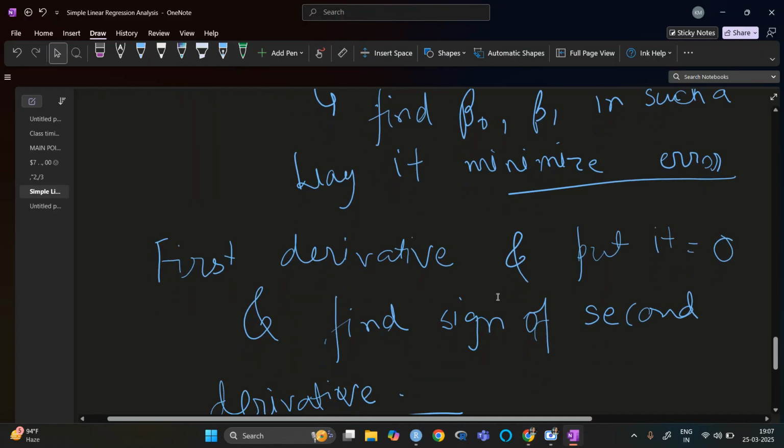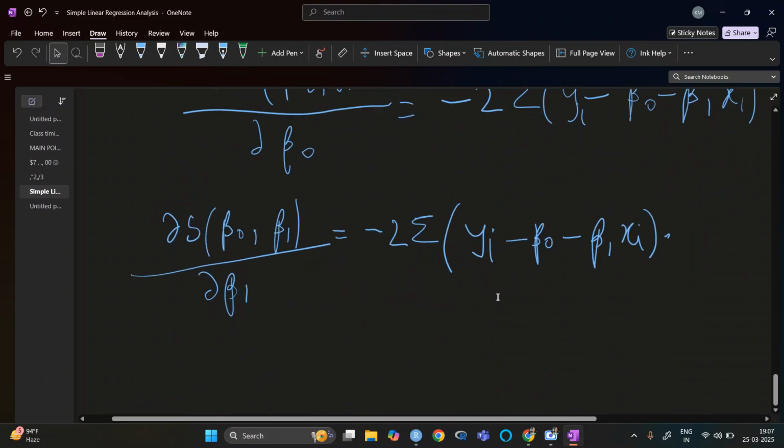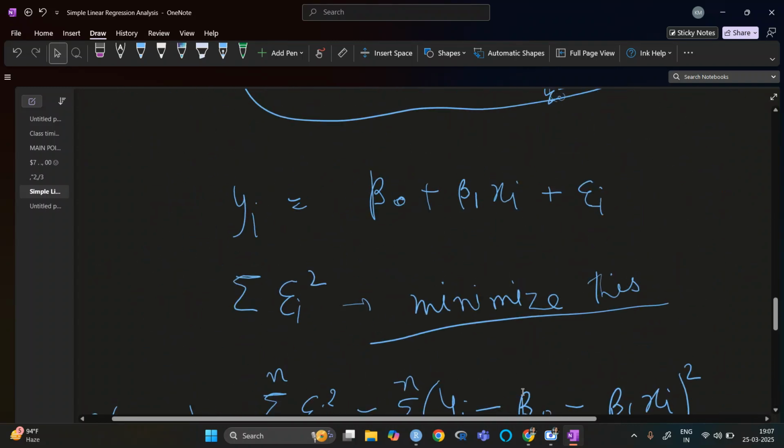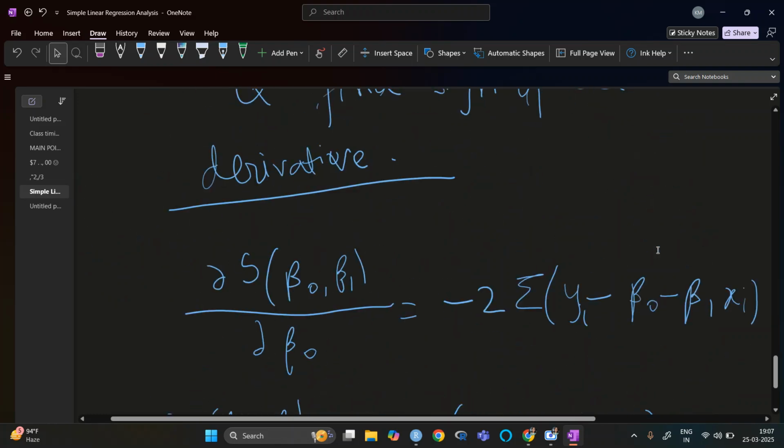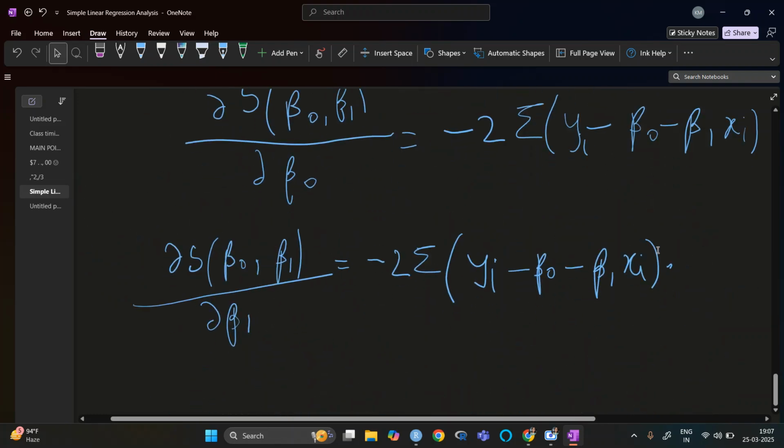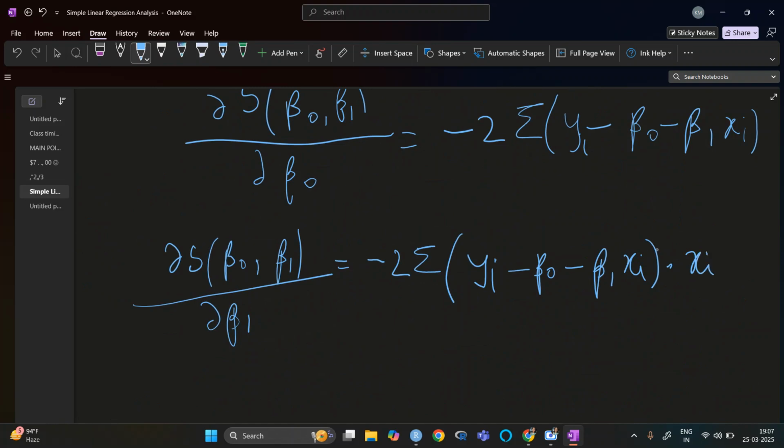And for minus beta naught, it is 0. For minus beta 1 xi, it will be minus of xi. So the minus I have put already there, and it will be xi. Is this one clear?